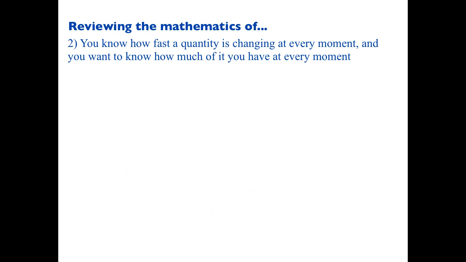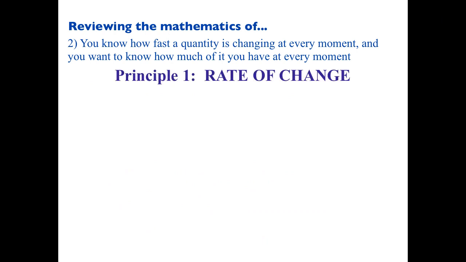Okay. Principle 1. So you know how fast the quantity is changing at every moment, and you want to know how much of it you have at every moment. So that problem, what does rate of change have to do with that statement? You know how fast the quantity is changing every moment. You want to know how much of it you have at every moment. So rate of change is what in this statement? Yeah, how fast a quantity is changing at every moment.